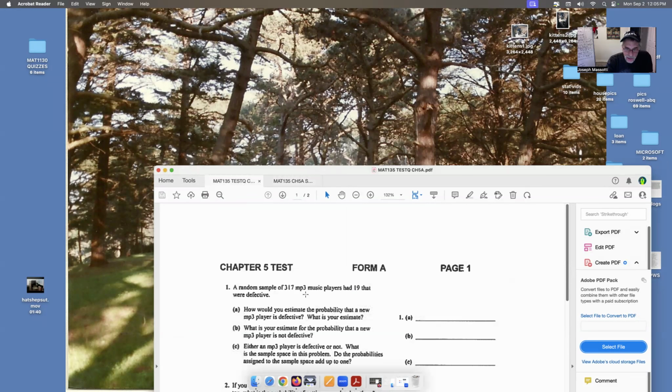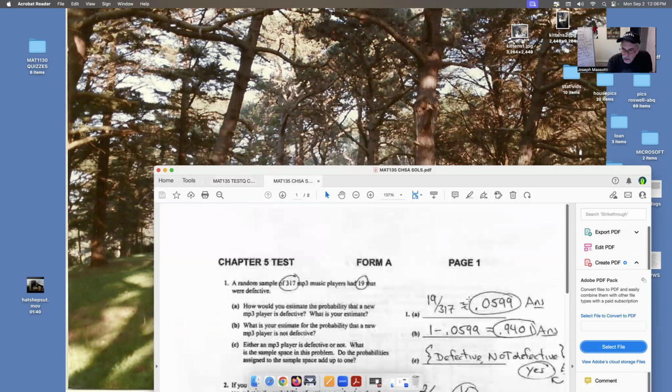If we say we have a sample of 317 MP3 music players, 19 were defective. How would we estimate the probability that a new player is defective? Well, this is just simple relative frequency. 19 are defective out of 317. So that's going to be our probability. 19 out of 317. If we change it to a decimal, it's going to go to this number here.